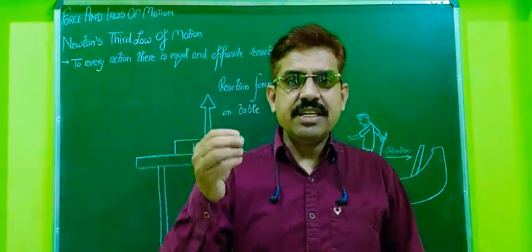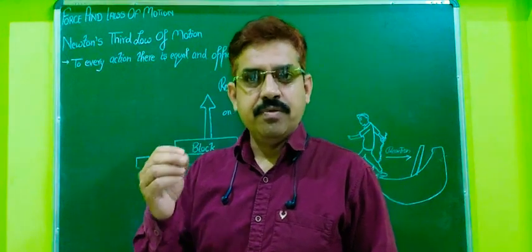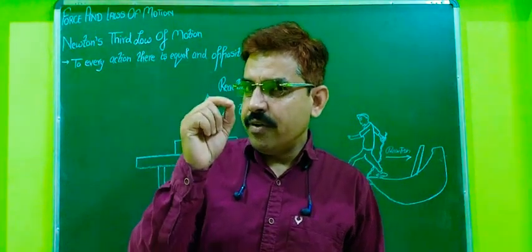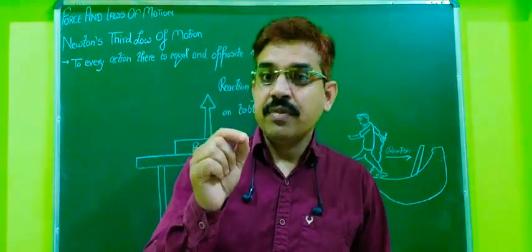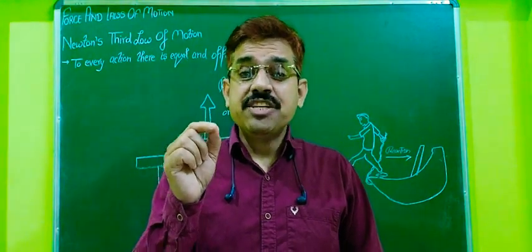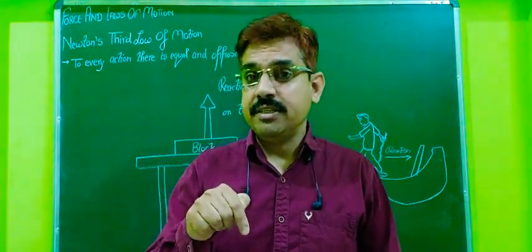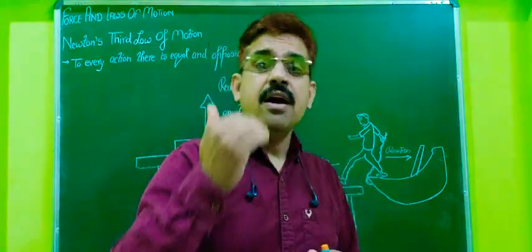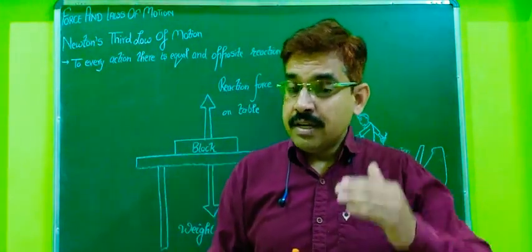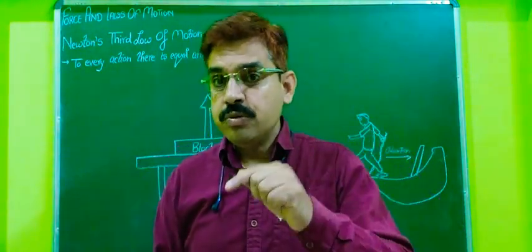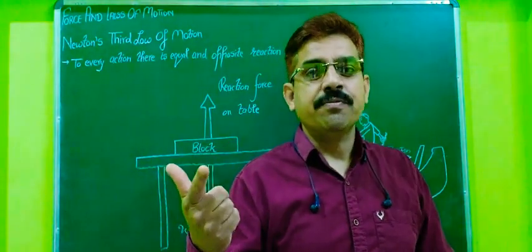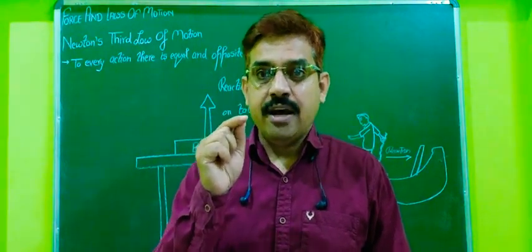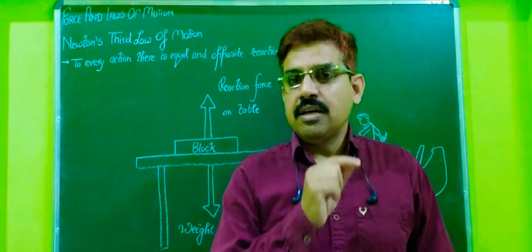If you are sitting on a chair and watching this video, the action on the chair will be in the downward direction, but the chair will provide the reaction in the upward direction. Whatever the action is from you, the same reaction will come from the chair. That is why action and reaction are equal and opposite. That is Newton's third law of motion.